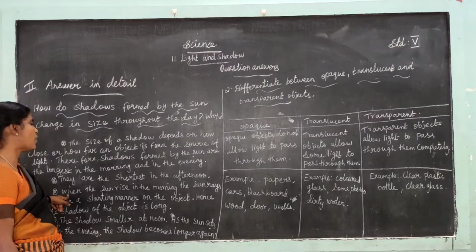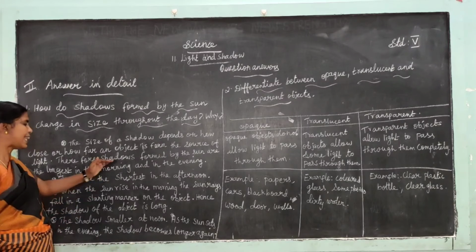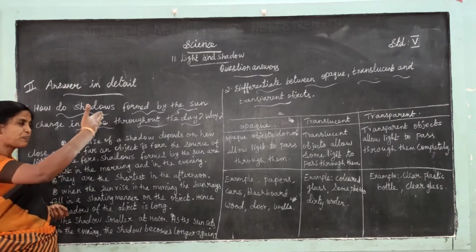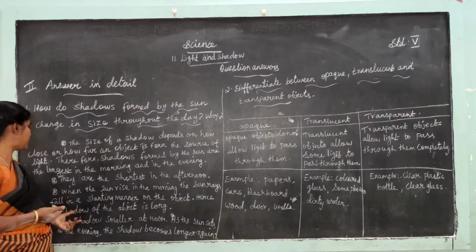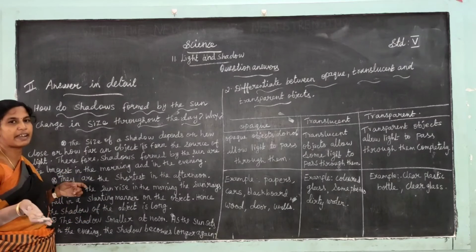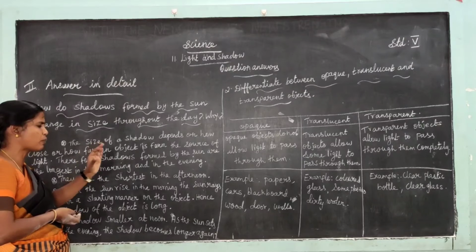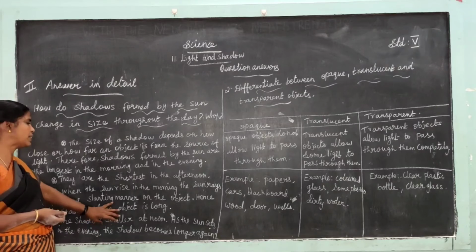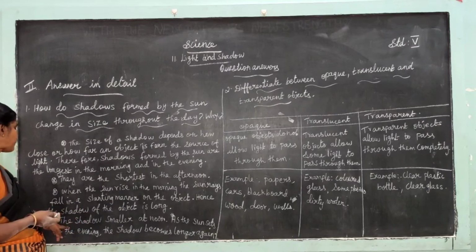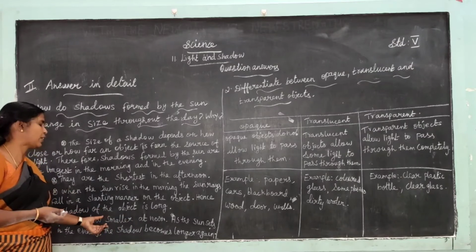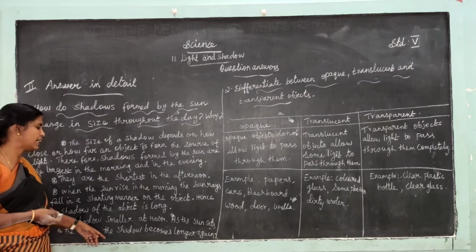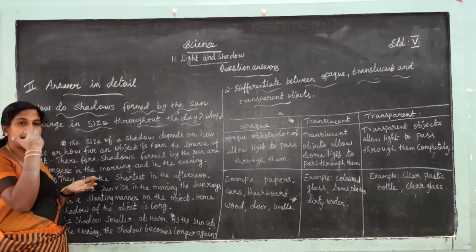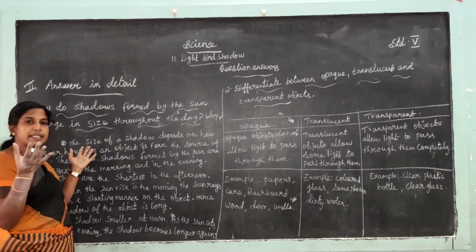When the sun rises in the morning, the sun rays fall in a slanting manner on the object. Hence the shadow of the object is long. The shadow is smaller at noon time. As the sun sets in the evening, the shadow becomes longer again.